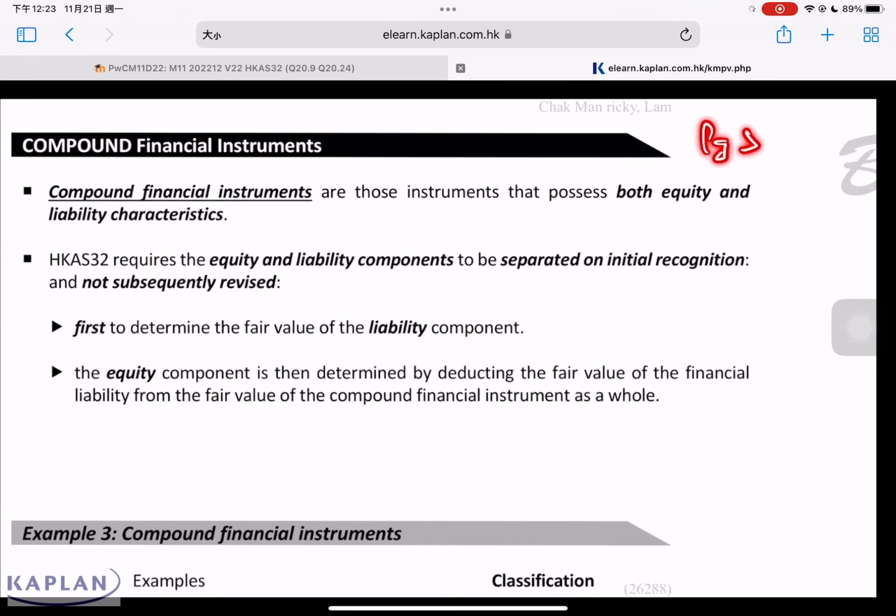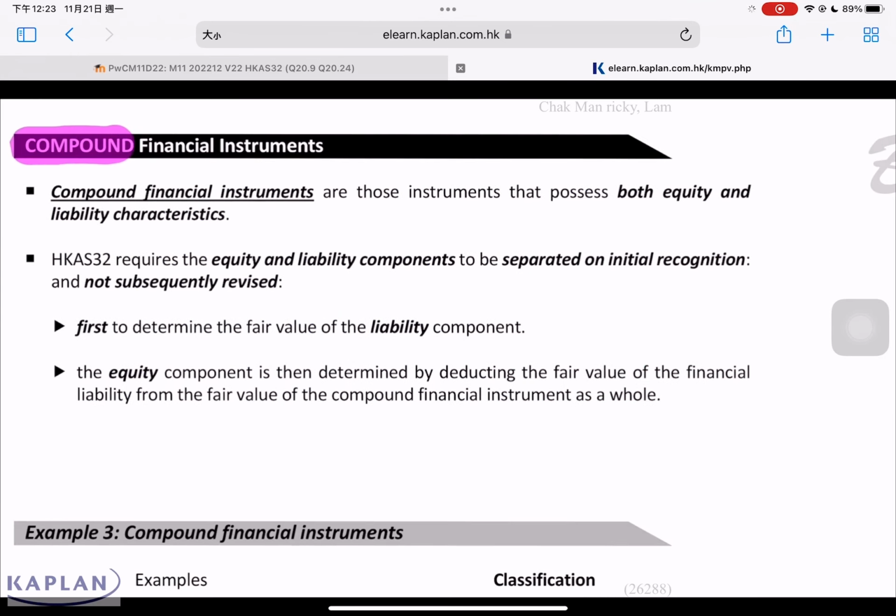Please refer to page 514, compound financial instrument. It is any instrument that contains both equity and liability. An example is a convertible loan. Convertible loans are an example of a compound financial instrument. But bear in mind, not all convertible loans are compound financial instruments. We have to look at the substance of the arrangement. In accordance with AS 32, when dealing with a compound financial instrument, meaning it has liability and equity, we must account for them separately.